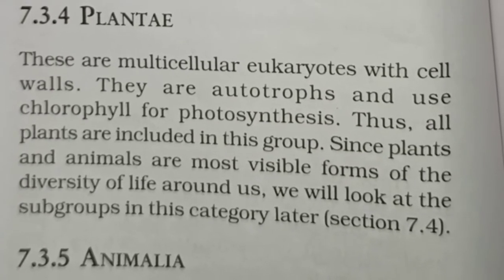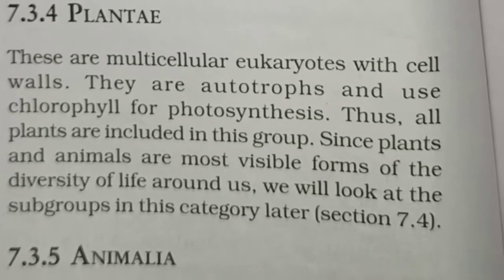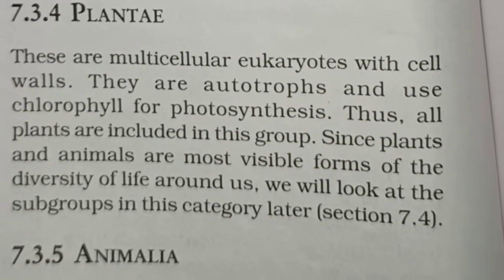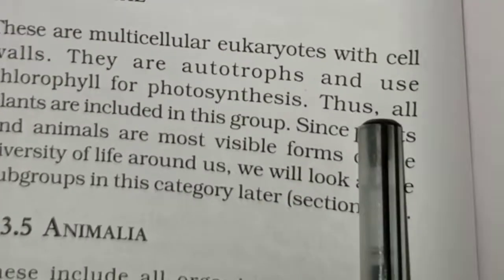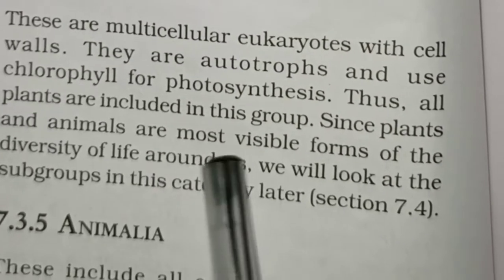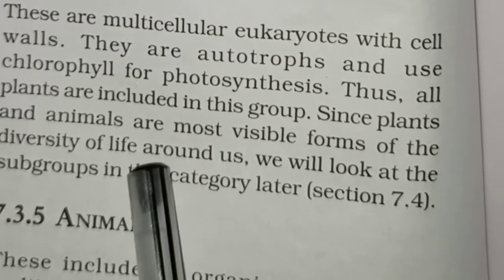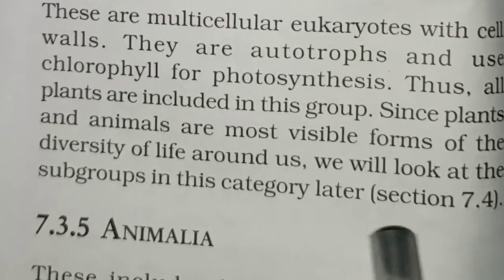Non-green plants are also included, but green plants are autotrophs and they use chlorophyll for photosynthesis. Thus, all plants are included in this group. Since plants and animals are the most visible forms of the diversity of life around us, we will look at the subgroups in this category in the later part of this chapter.